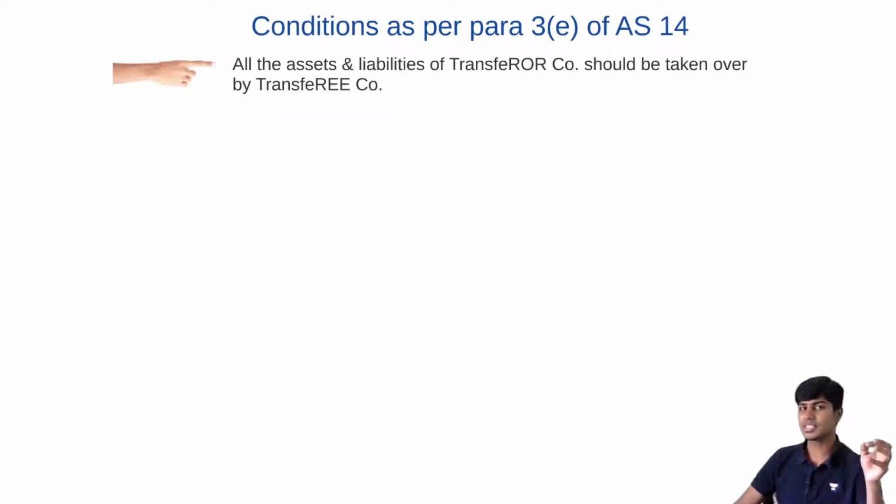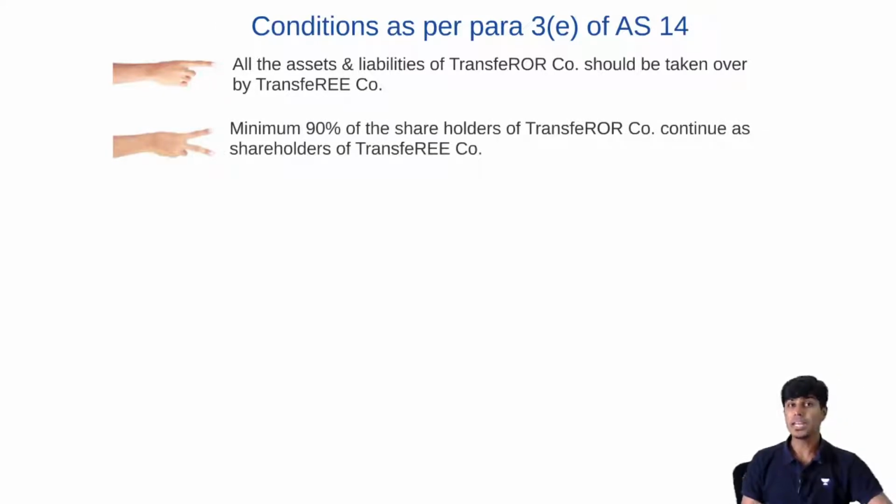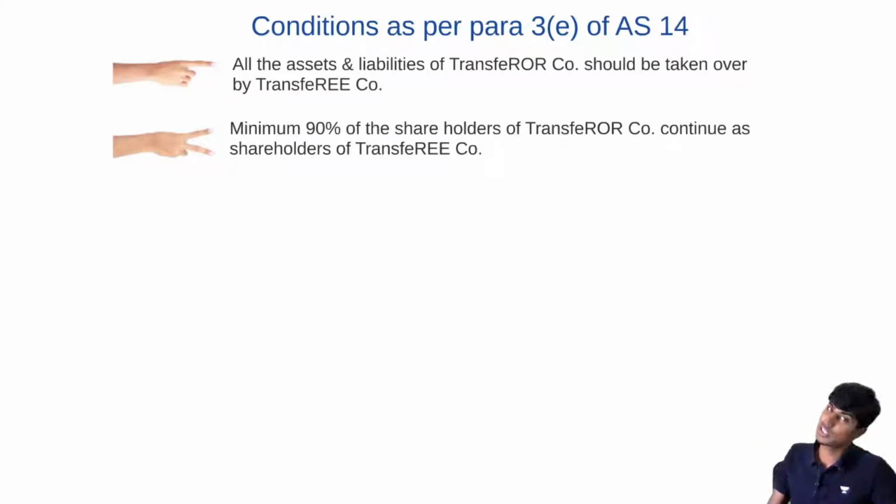So condition number 1 says that all the assets and liabilities of the transferor company should be taken over by the transferee company. The second condition says that minimum 90% of the shareholders of the transferor company should continue as shareholders of the transferee company.